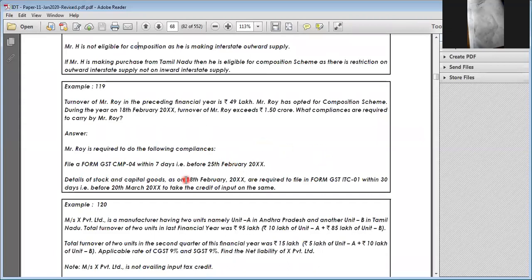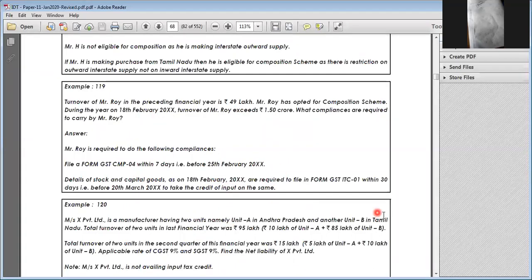Number one, number two, what are the scenarios with ITC on goods, etc.? He has to file the ITC form to avail that ITC. Number three, when you are going from composition to normal registration, he is eligible on all inputs lying as stock with such effective date, that is 18th February. So he can take all this input tax on this stock.